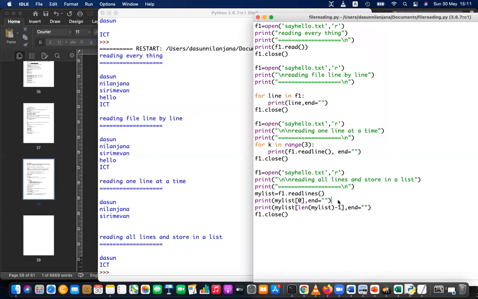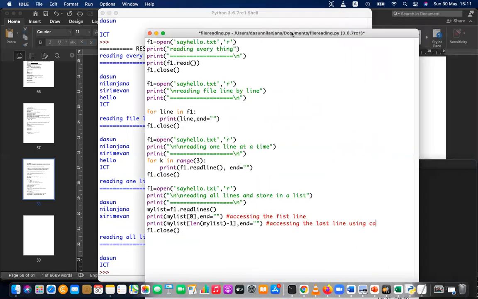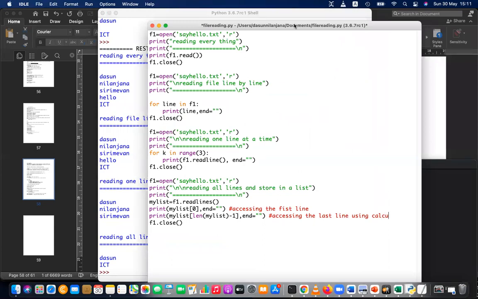This is accessing the first line, and this is accessing the last line using the calculated length. Okay, now we can try this.